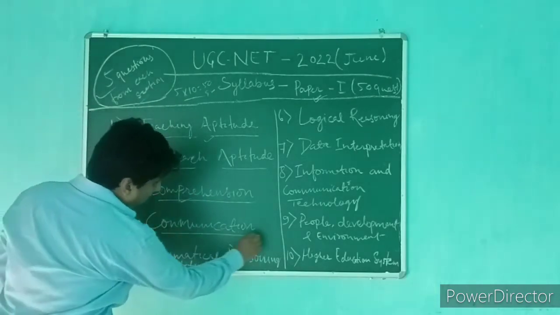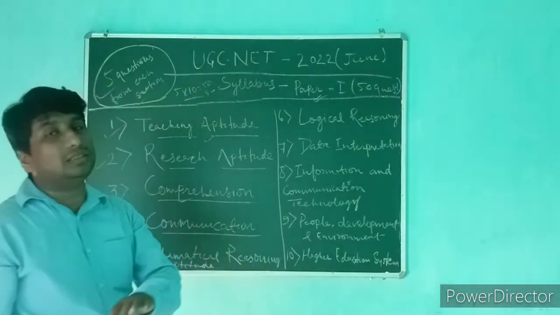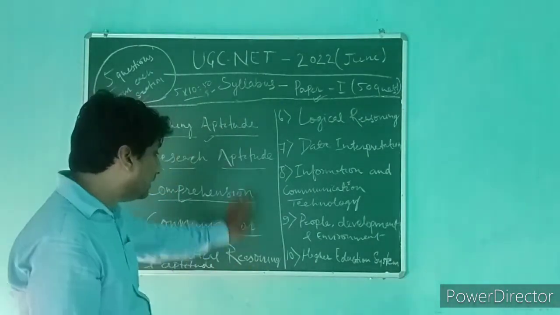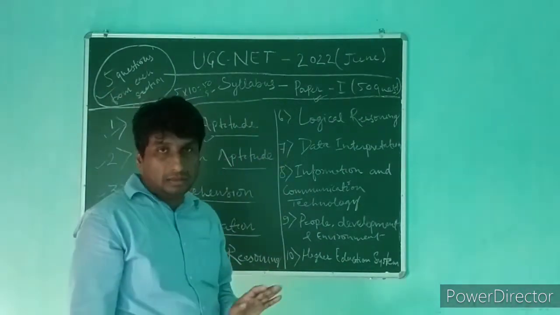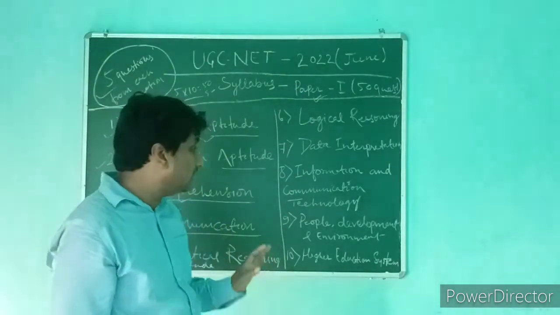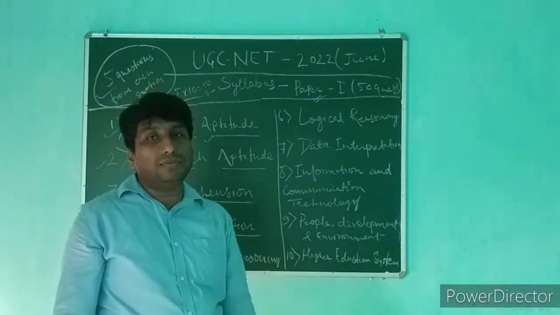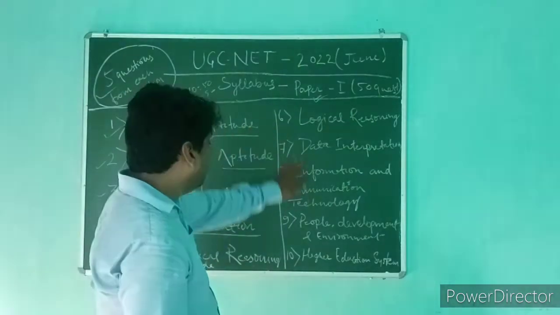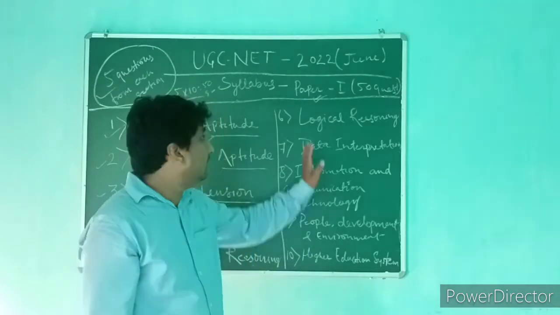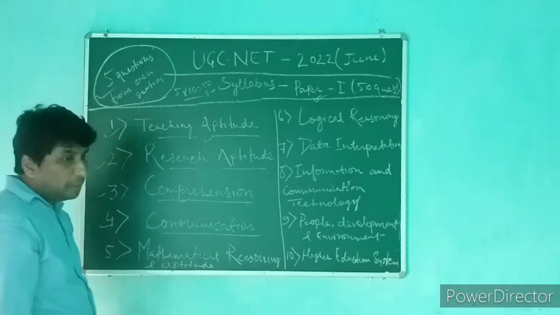Fourth one is communication, right? What the details of each of these units are, we will discuss later. But first of all, the primary task is to understand at least these 10 units for paper 1. So the first task we are undertaking is to understand these. Each one of you should always keep in mind what these 10 units or chapters are in which the syllabus for paper 1 is divided.